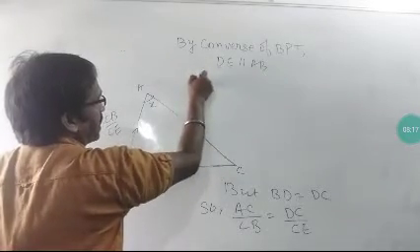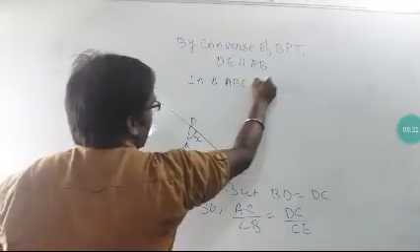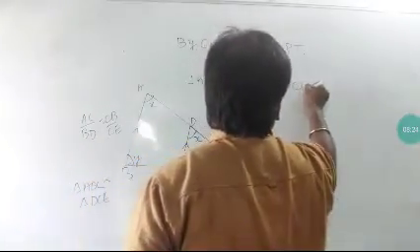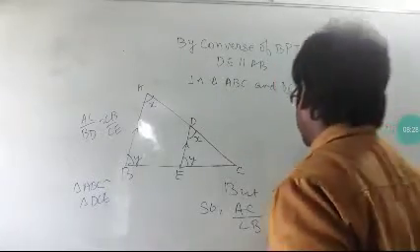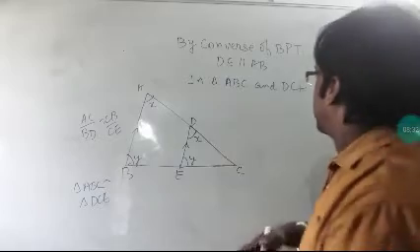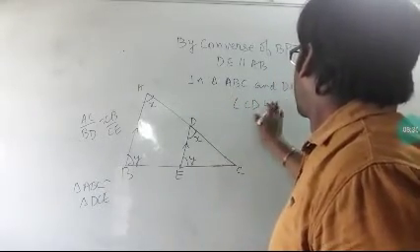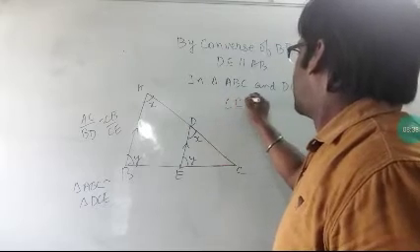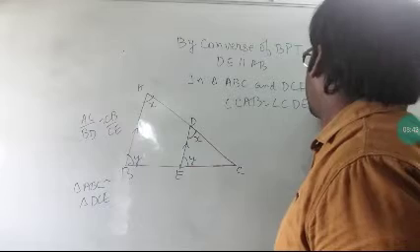So here is that angle CDE. We have to prove triangle ABC and triangle DCE are similar. So in triangle ABC we have angle CAB, that means angle A. So we have angle CAB is equal to angle CDE. Why?